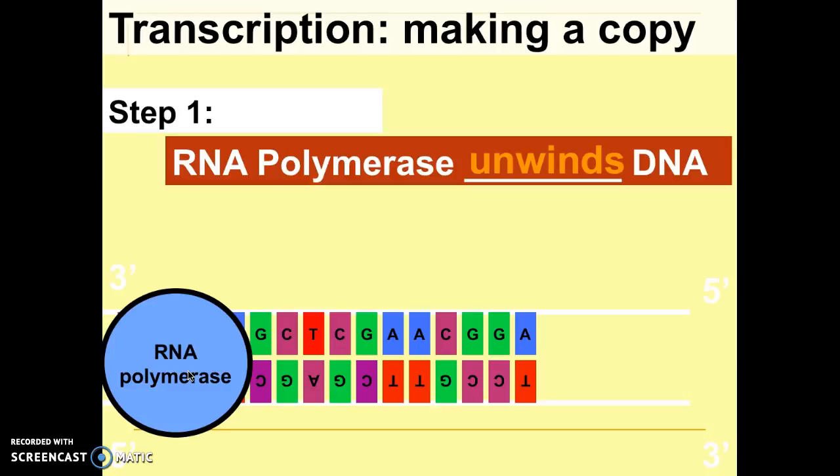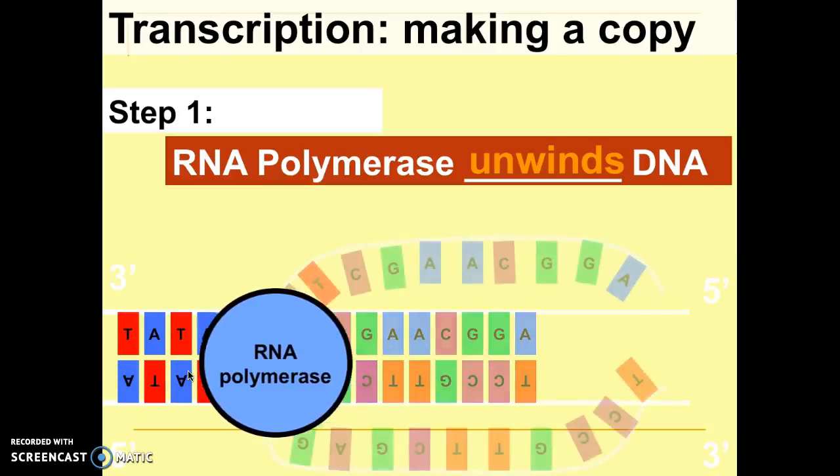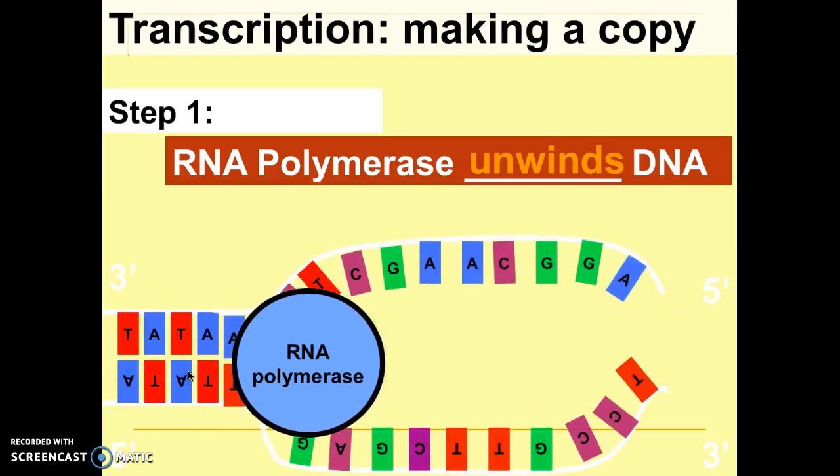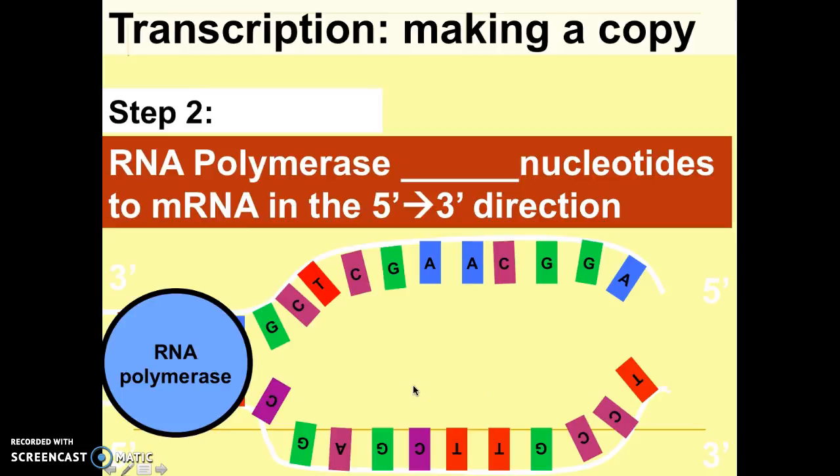And the job of RNA polymerase is to unwind DNA, just like it's done in this picture. And it unwinds it so that now you have two strands that are exposed. In the next step, what RNA polymerase is going to do is add nucleotides from the 5' to 3' direction. The 5' to 3' direction is not super important for the purposes of our conversation, but just nice to know.